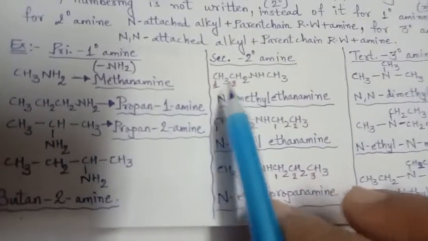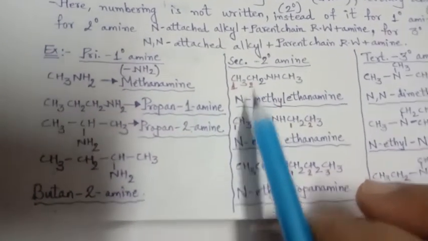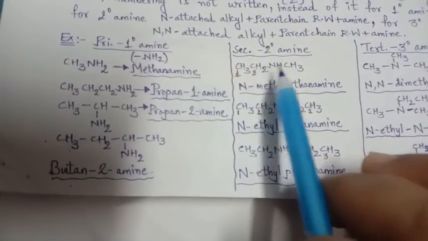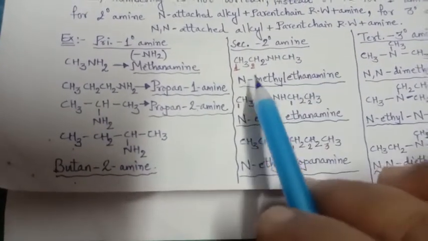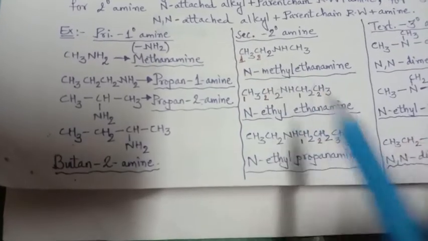Now on this side also attachment is there, on this side also attachment is there. So with the amine, methyl is there, only 1 carbon, and here 2 carbons, so this will be the parent chain. Right? So it is the parent chain, and methyl, ethane, and the whole we will consider amine and suggest that it is the secondary amine.